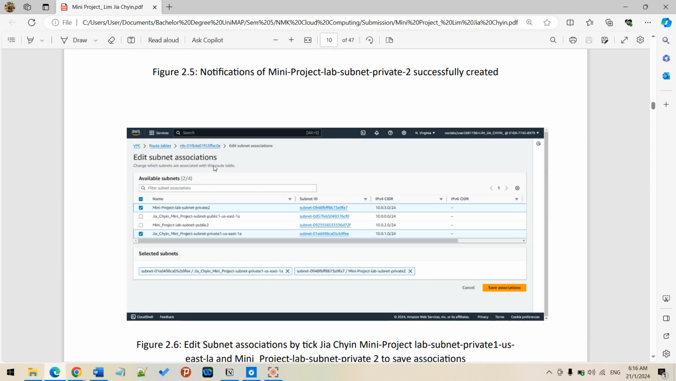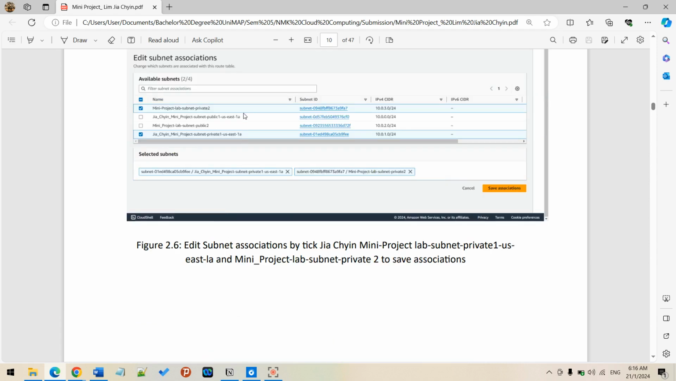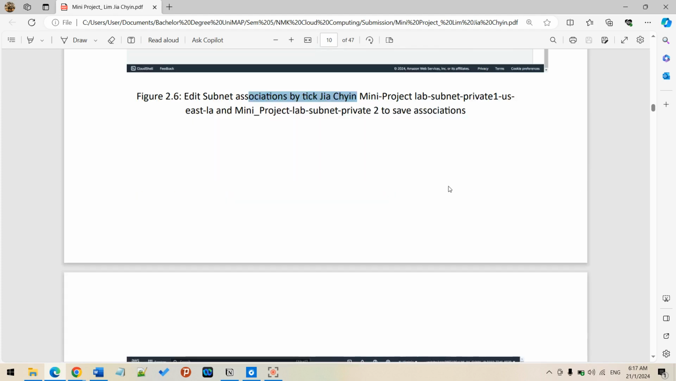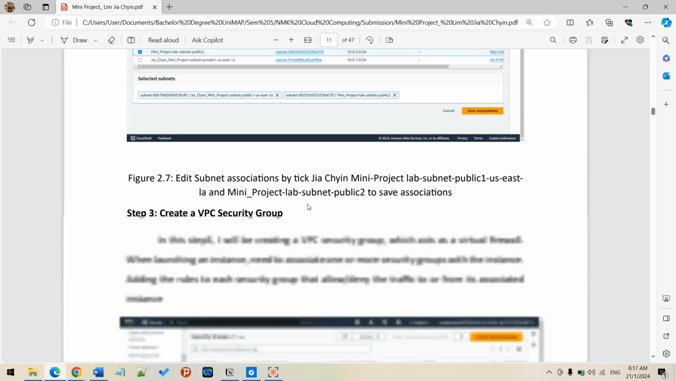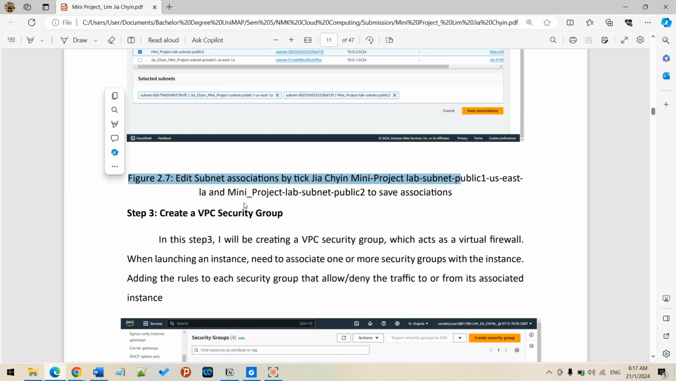So under route table, I will go straight to link my private one and private two together. You can see I need to link the private one I created just now and the private two I created at the first. So I will save this association, and the same goes for public. So for the VPC, that is it until here.